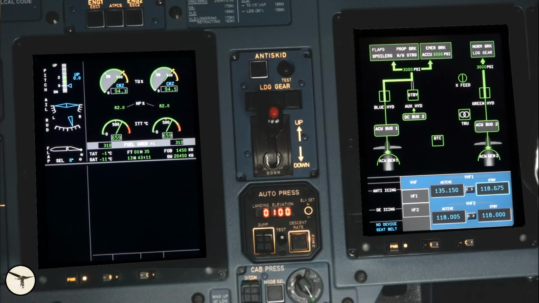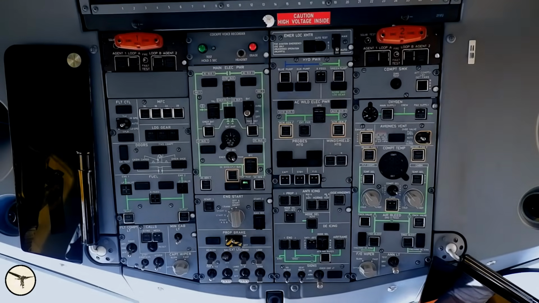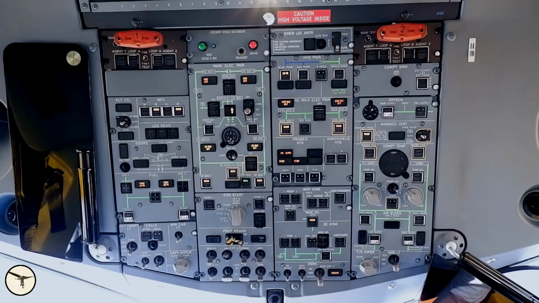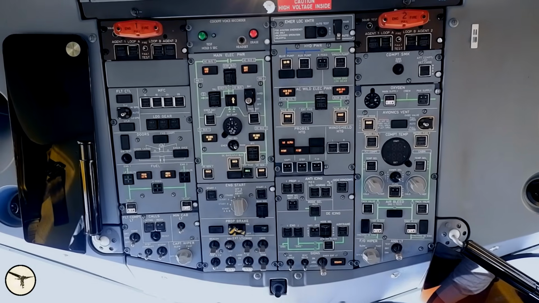The first one is easy. Signal chime, master caution. Avionics, signal switch. No information is lost, and the checklist says no crew action required. This is the only avionics failure I have experienced over a period of 10 years flying the 600, and it happened after an engine start. The solution was to reset the aircraft. Shut down the engines, battery off, wait a minute, and then battery on, and start the engines. ATR, always try reset.